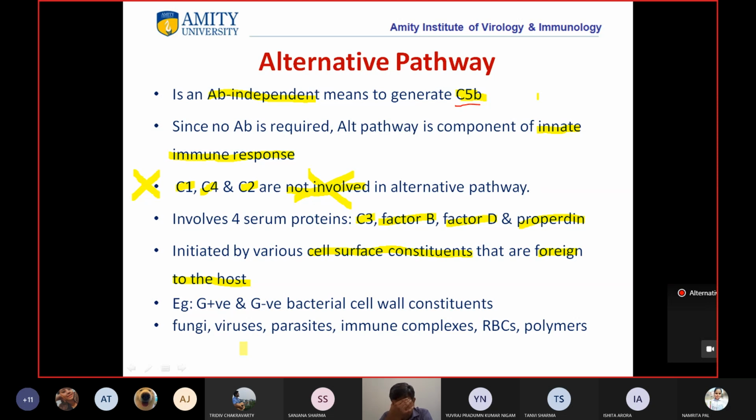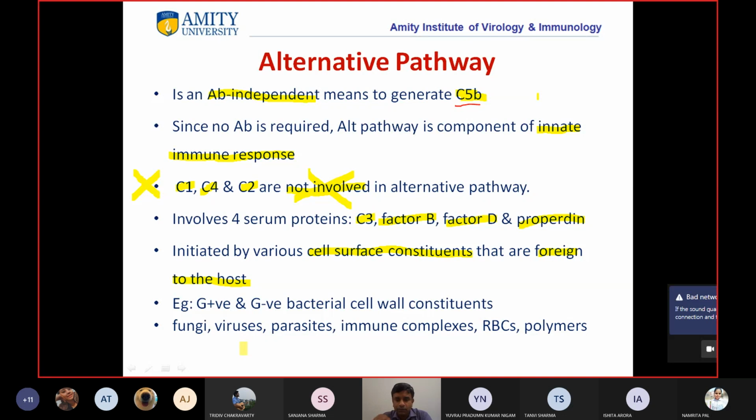In a hypersensitivity reaction, if you give blood which does not match the patient, the new blood which has entered the body will get lysed because of the alternative pathway, and it will cause a lot of discomfort in the body. We will discuss that in hypersensitivity.